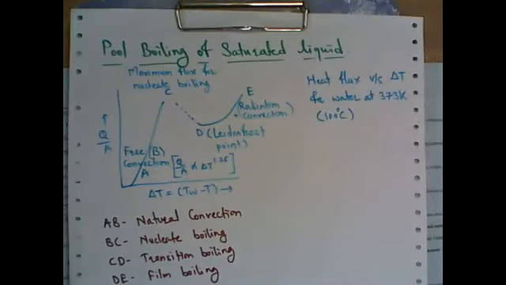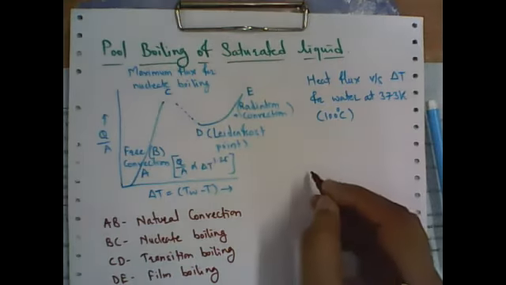Now this pool boiling of a saturated liquid can be explained with the help of this diagram, where the main parameters are the heat flux and heat transfer coefficient.